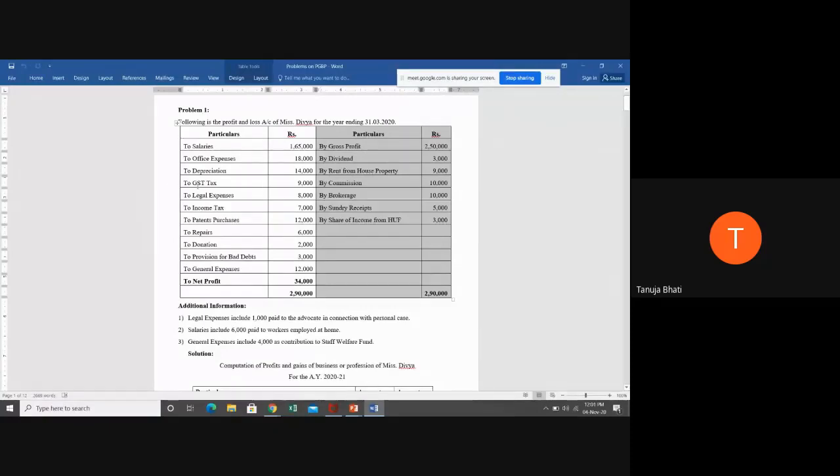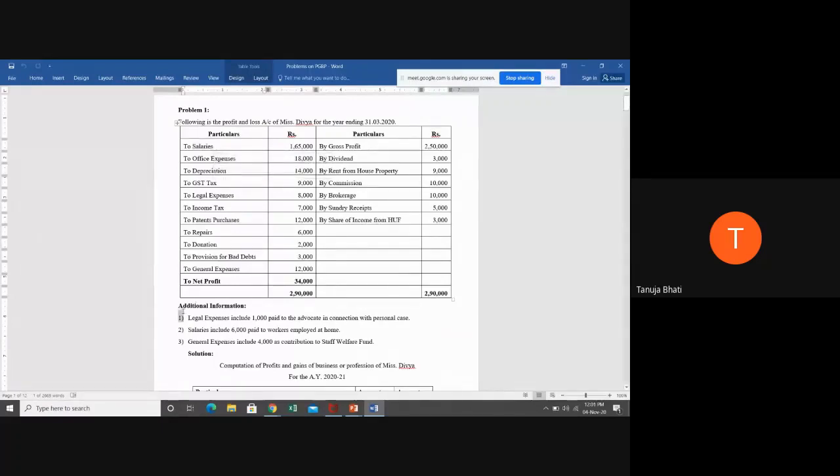So students, tell me, salaries. Unless there is some additional information given about salaries, we cannot take a call whether salaries should actually be debited or not. So tell me, salaries, is it an allowable expenditure of business? Students, I want it to be an interactive session because this is very easy. Yes, ma'am. Provided. Okay, very good, salaries are an allowable expenditure. Let us see if any additional information about salary is given. If it is given, whether it is allowed or not allowed, we will take a call later.